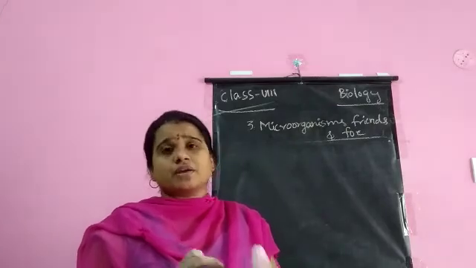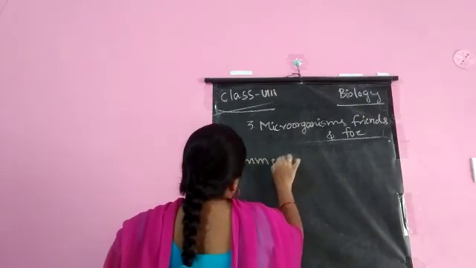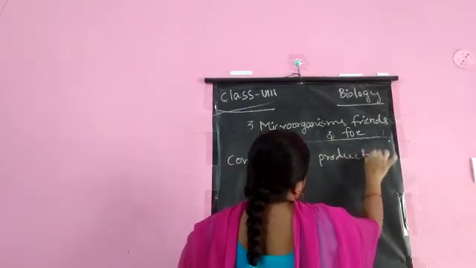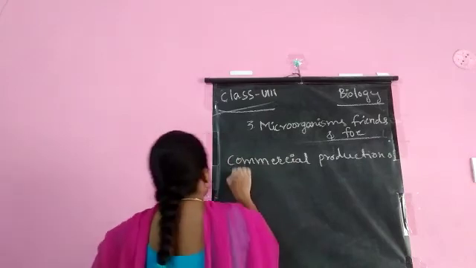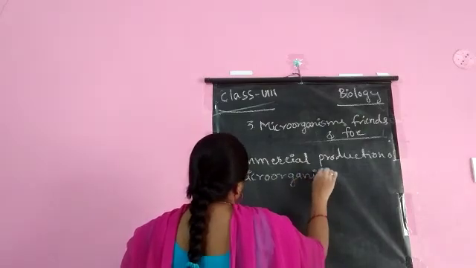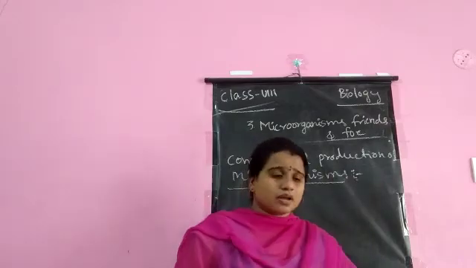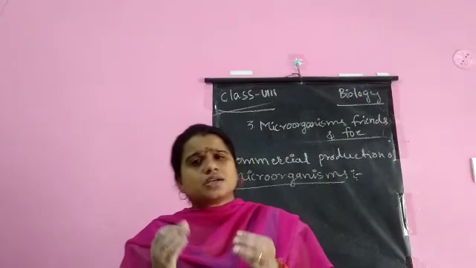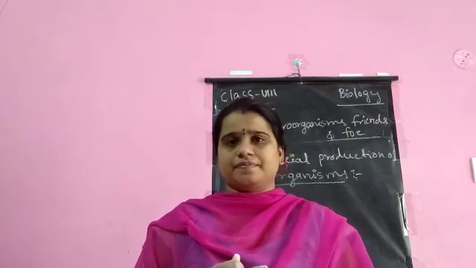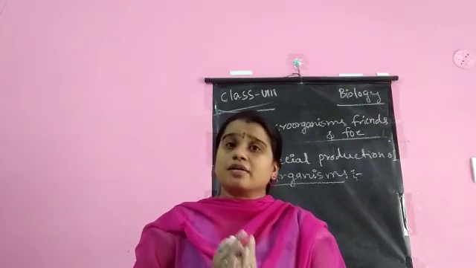Commercial production of microorganisms. Microorganisms are used for large-scale production of alcohol, wine, and vinegar. Yeast is used for commercial production of alcohol and wine.